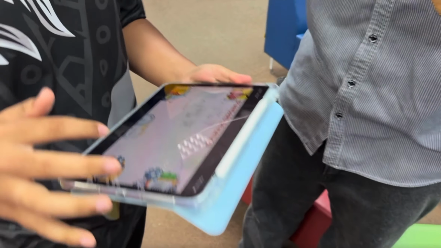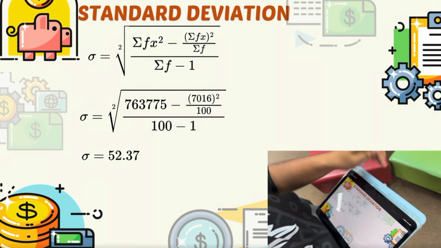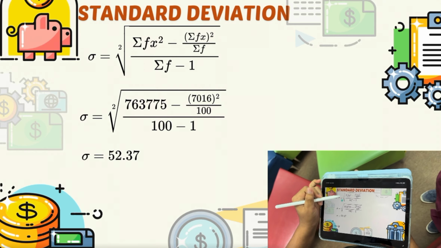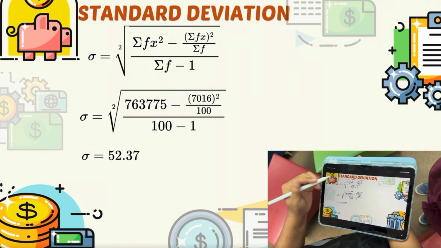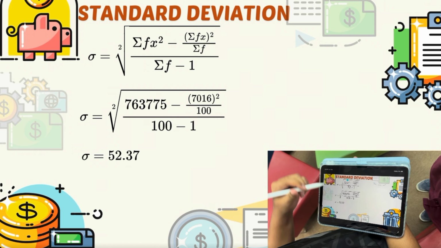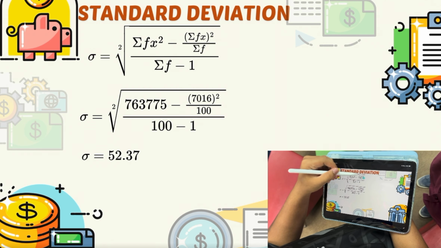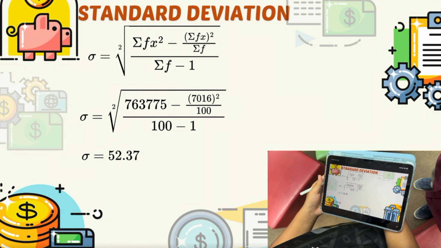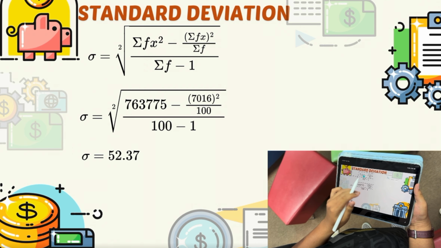Okay, I will explain to you how to find the standard deviation and the variance. So first, how to find the standard deviation? We look at the formula first. So what do we need in the formula of standard deviation? We need a square root of the summation of f x squared, that is the summation of frequency multiplied with the midpoint squared, minus the summation of frequency times midpoint, squared, over the summation of frequency, all over summation of frequency minus 1. So based on the table that we have calculated, we just take the value of summation f x squared, that is